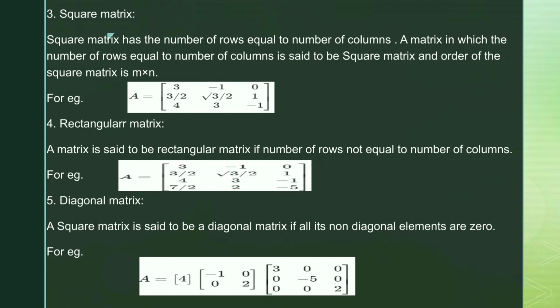Next is diagonal matrix. A square matrix is said to be a diagonal matrix if all its non-diagonal elements are 0. That means in a diagonal matrix, the diagonal elements can be any scalar or real number and the non-diagonal elements should be equal to 0. And here the order of this matrix can be 1 by 1, 2 by 2 and 3 by 3.